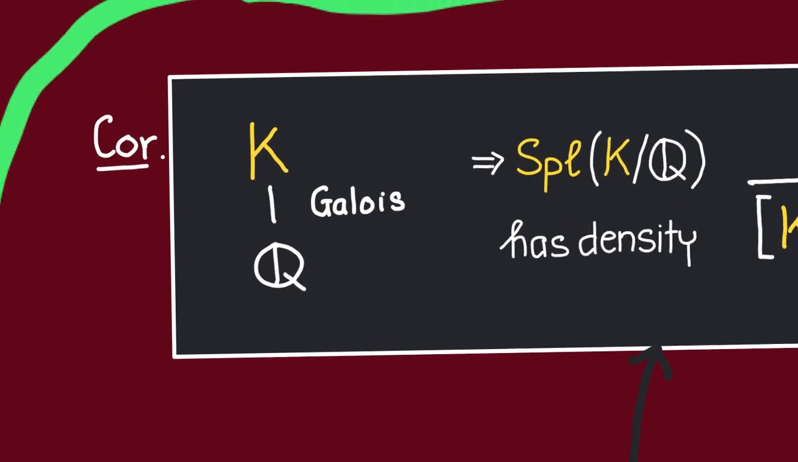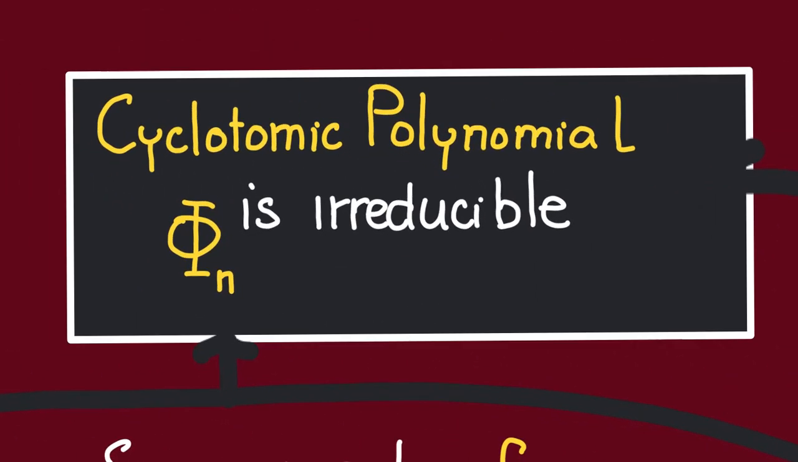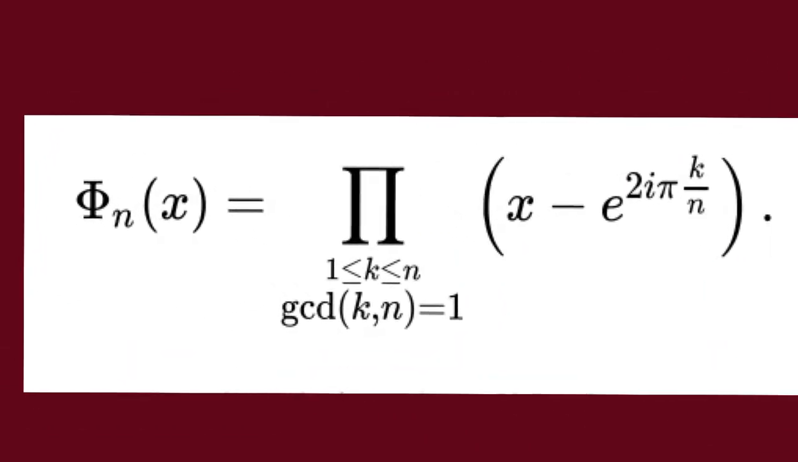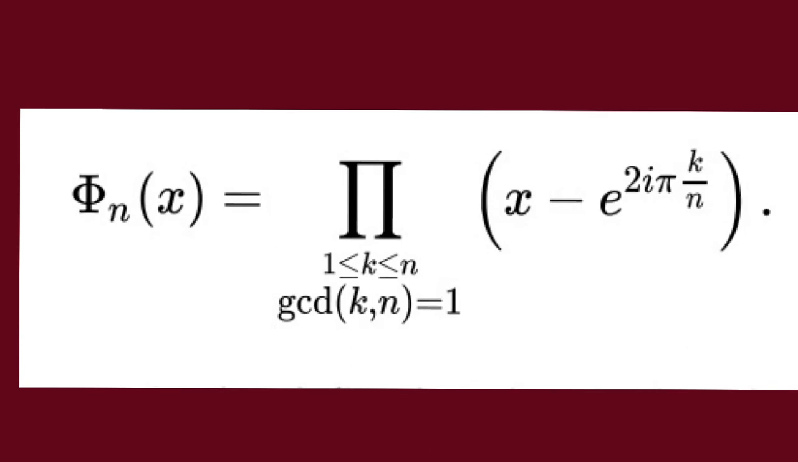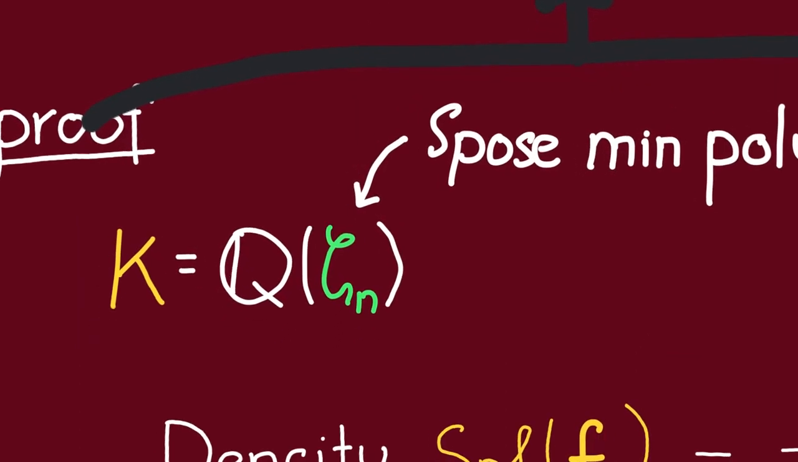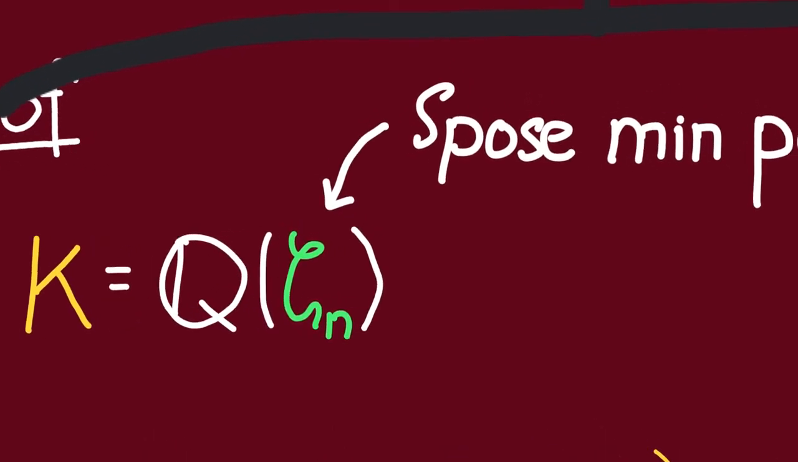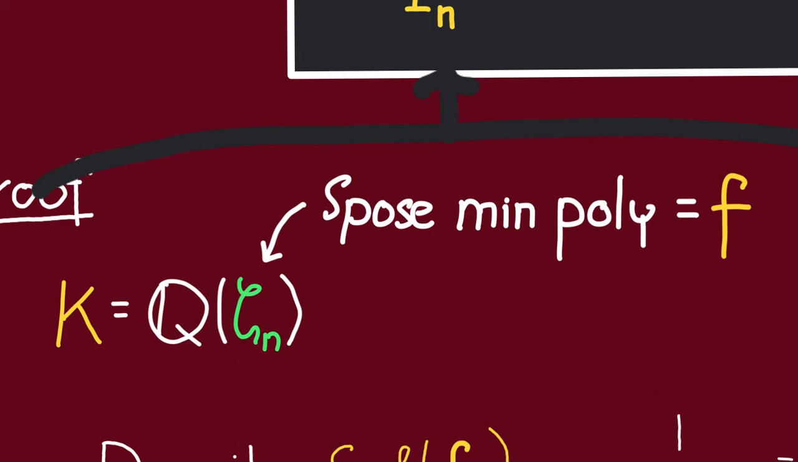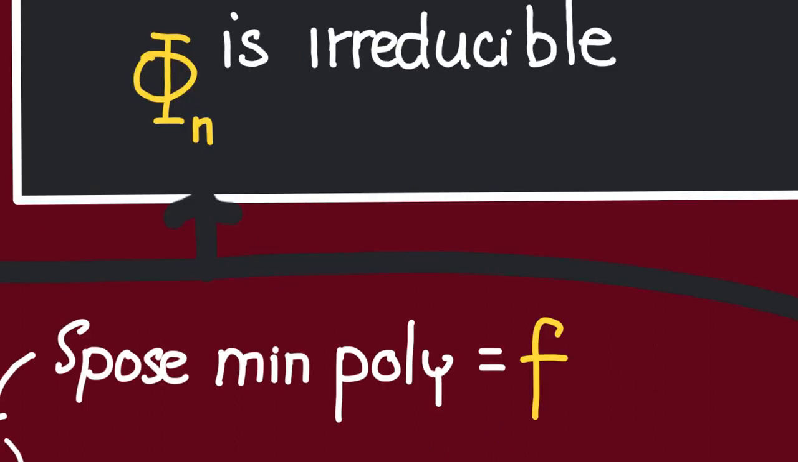Now, as a cute consequence of this, we're going to show that the n-th cyclotomic polynomial is irreducible. Here we want to use the definition of the n-th cyclotomic polynomial as the polynomial whose roots are exactly the primitive n-th roots of unity. We want to show that it's going to be the minimal polynomial for any primitive n-th root. So let us let K be Q adjoin a primitive n-th root of unity, and let's say f is the minimal polynomial of zeta_n. We want to show that f is actually the n-th cyclotomic polynomial.